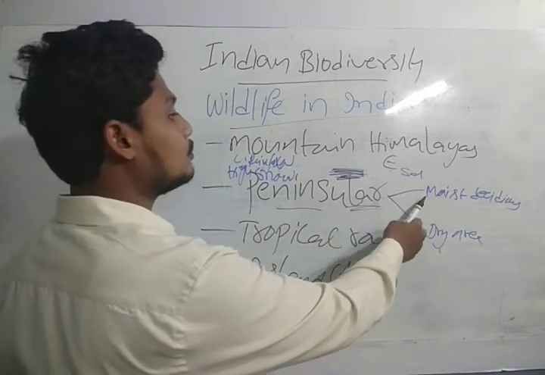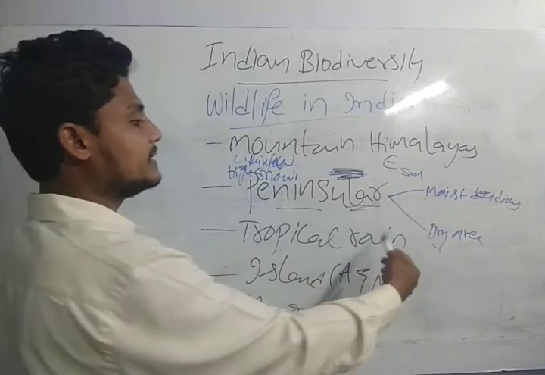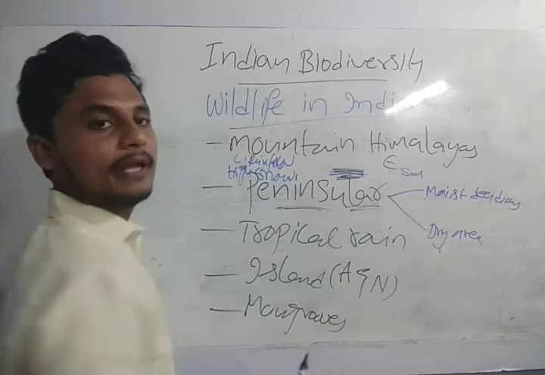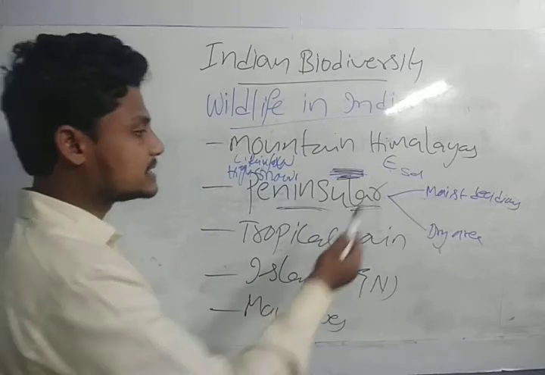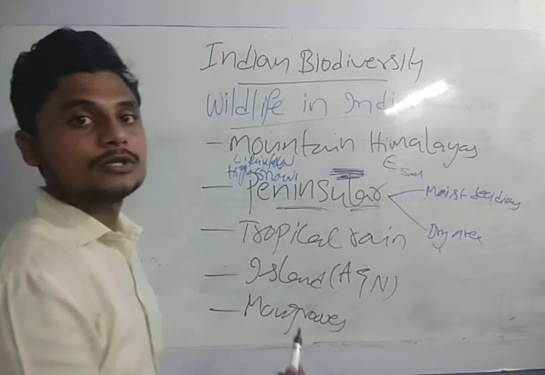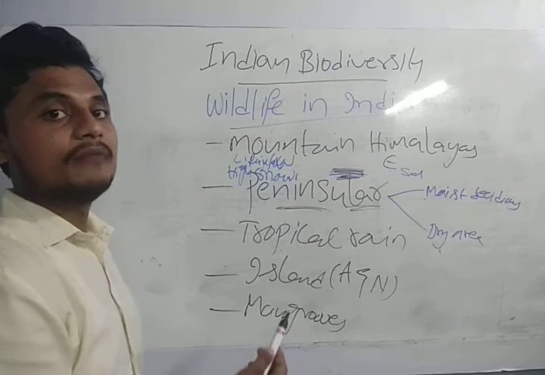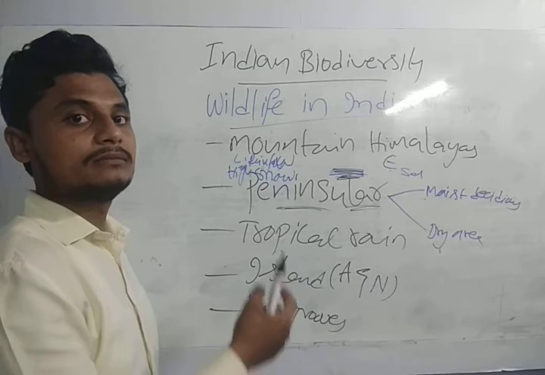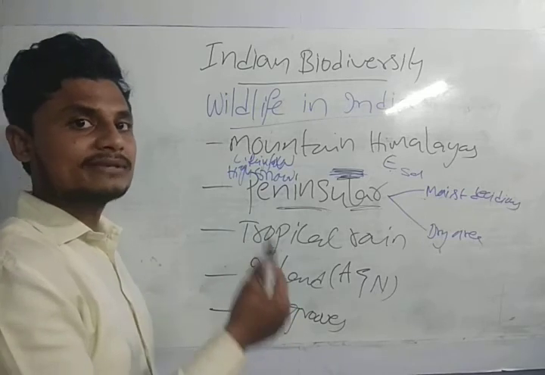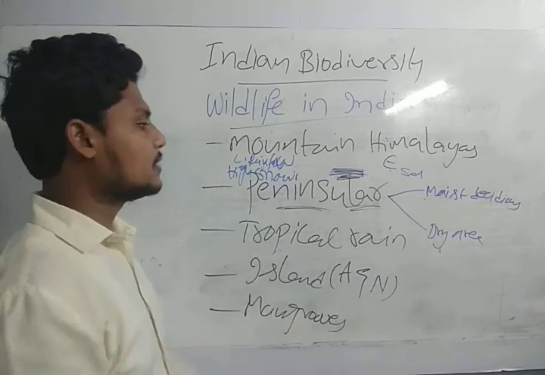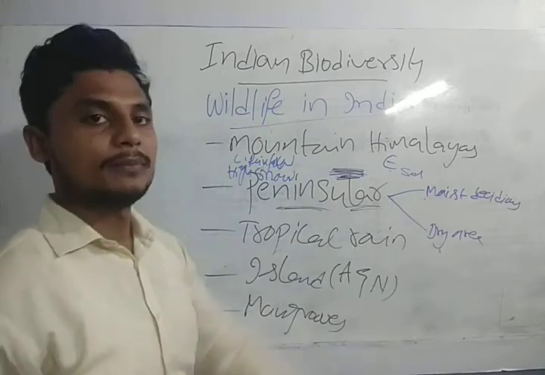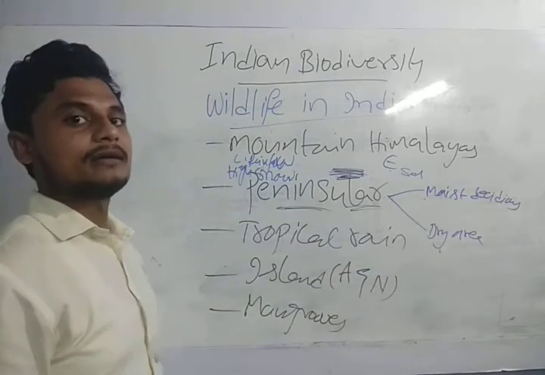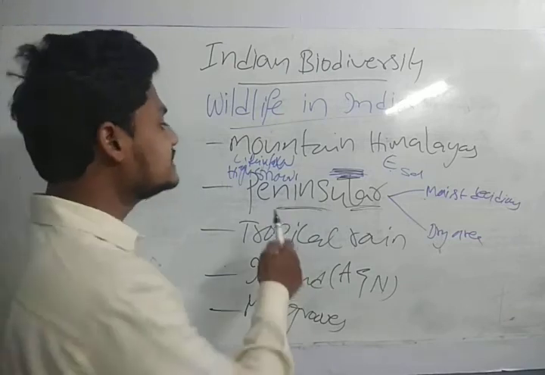In the peninsular area, we have the plain part at the river deltas, guys. So moist deciduous and the dry area, that is the deserts, are the things which we can see in peninsular India. Here we have thorny forest, thorny cactus, and trees with very few leaves, present in the dry area of the peninsula. In the moist area, we can see sal and teak. This is about the peninsula.